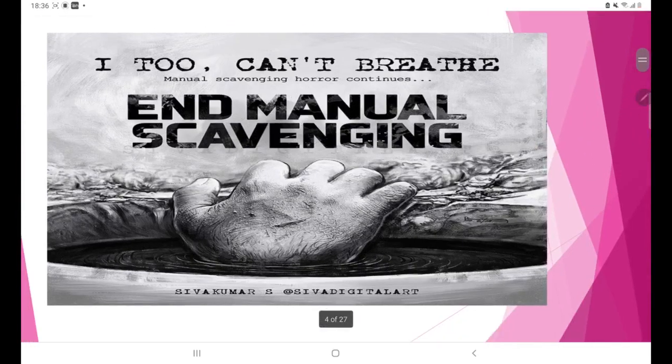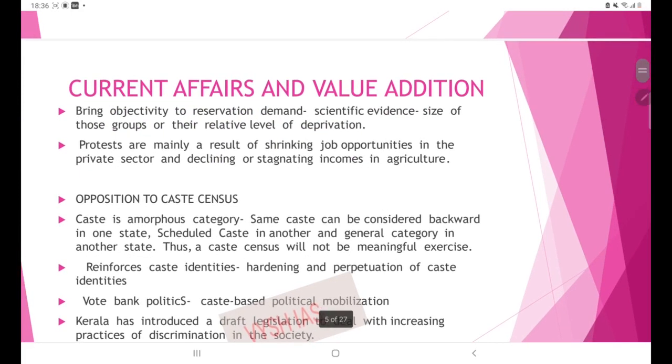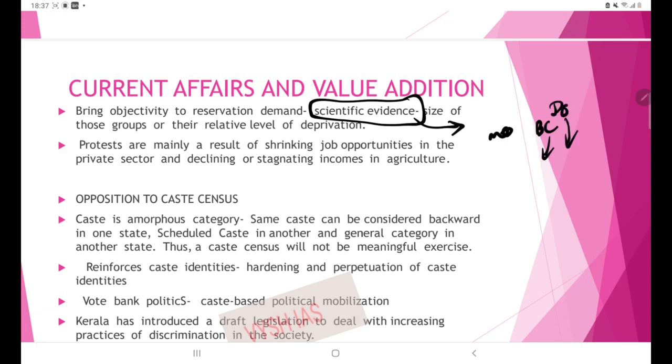Then next is bringing objectivity to the reservation demand. Scientific evidence is needed. Whenever we have to bring a scientific basis for the reservation demand, we need scientific evidence. In that aspect, a caste-based census is a good exercise, so that we can properly identify, not by word of mouth. We go to a person and that person says, I am from a backward caste. That is not enough. We have to have proper documentation. Only then can we give reservations. So this is bringing objectivity.